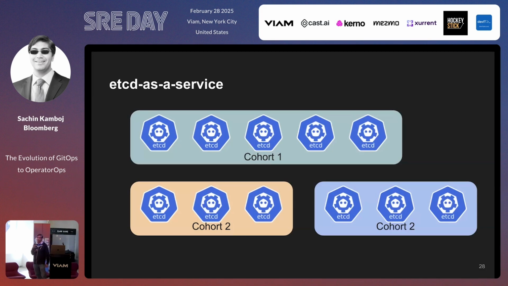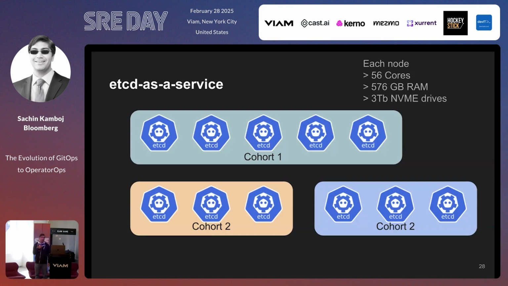And an etcd cluster is typically made up of an odd number of nodes. So in this example, I have 3 examples here. I'm calling them cohorts, it will be clear why. But we have either a 5-node etcd cluster or a 3-node etcd cluster. The biggest problem with this model is that each node itself is pretty hefty. So we're talking about something like 56 cores, more than 550 gigabytes of RAM, 3 terabytes of hard drive space.